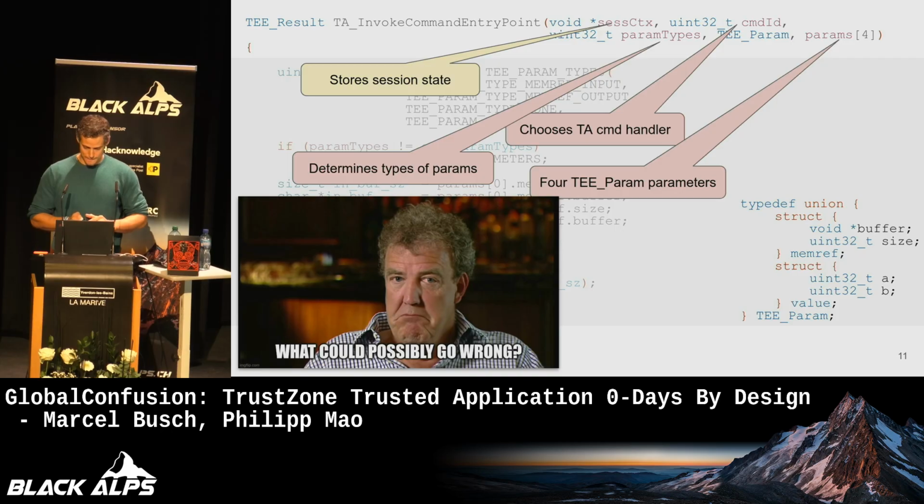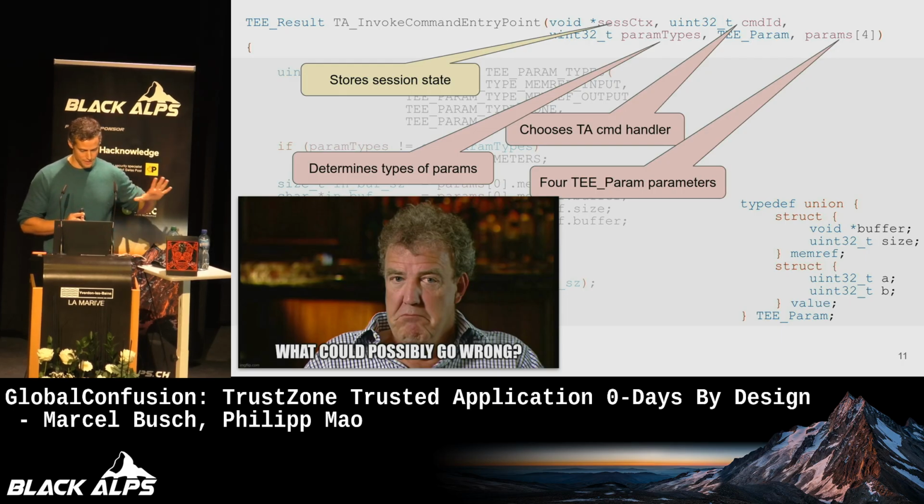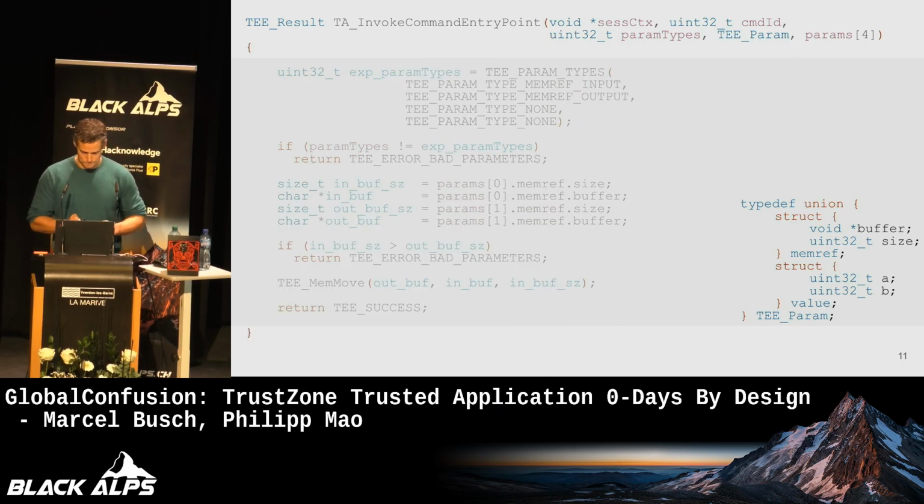Because I was telling you that these two worlds need to agree on a view of memory, right? So when I send a memory reference and indicate it as such to the trusted application, the trusted operating system needs to take care of taking this reference and mapping it accordingly to the virtual address space of the trusted application, right? So now we can think about situations where that might go wrong.